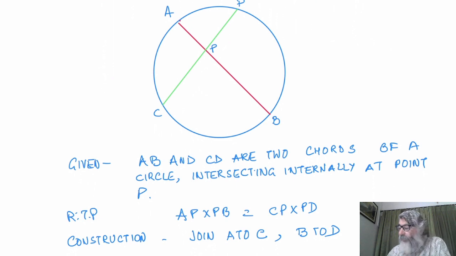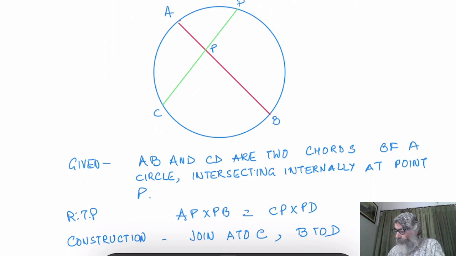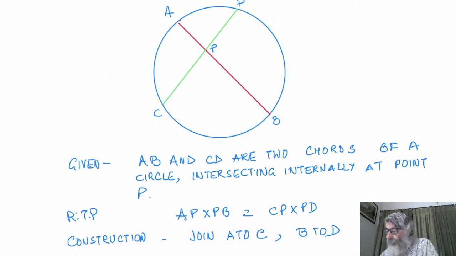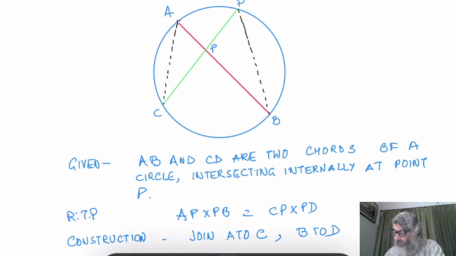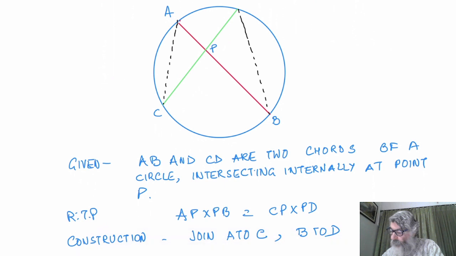Now in construction, what I'm going to do is join A to C and join B to D. I have joined C to A, and B to D. We have joined A to C and B to D. In this, just a moment, this point is D.